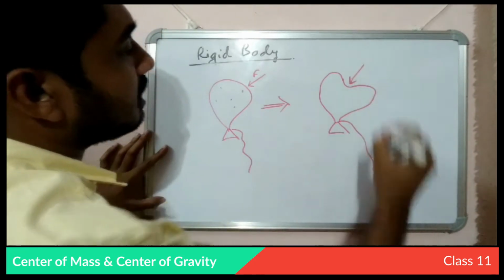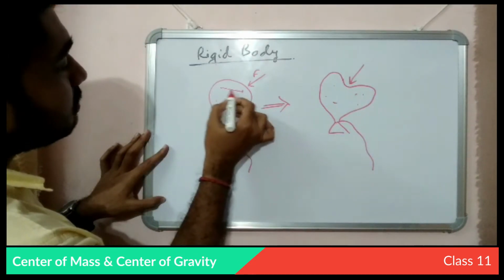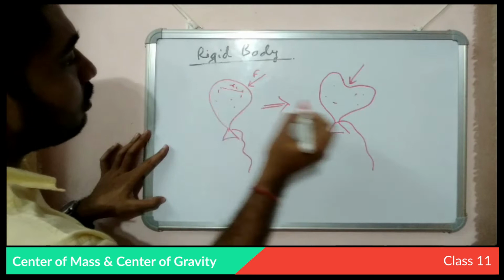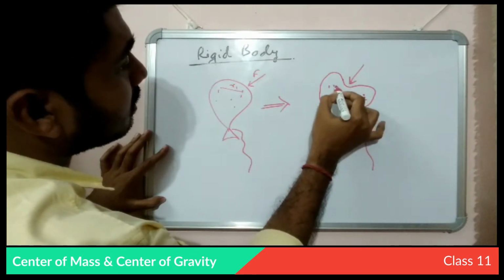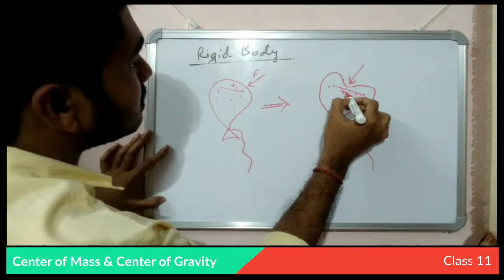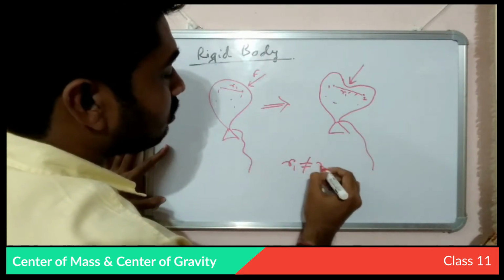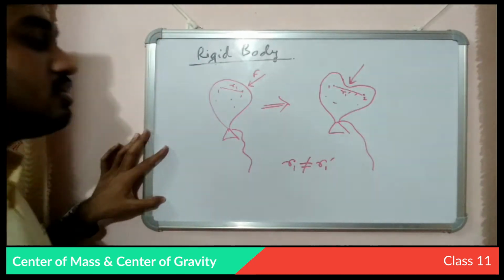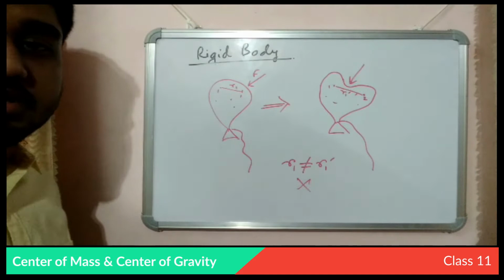The force is applied here. So the distance between the 1 and 2 particles, that is R1, here 1 and 2 particles, this is R1 prime. So R1 is not equal to R1 prime. So this is not a rigid body. Okay, this is the basic difference.